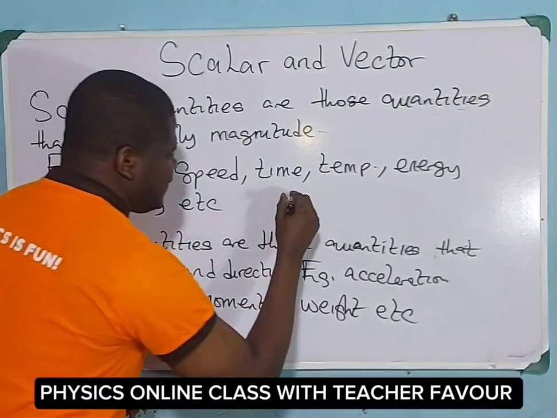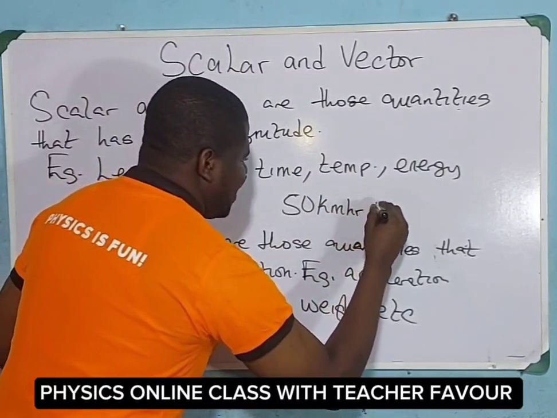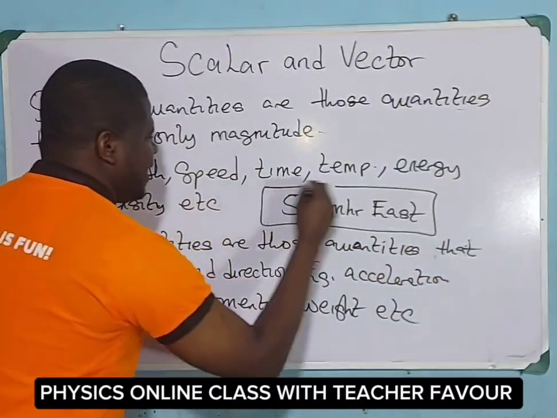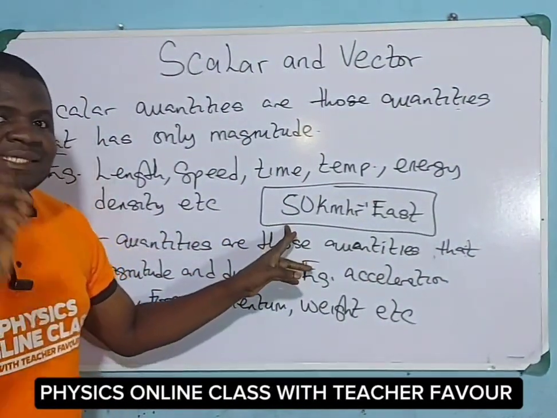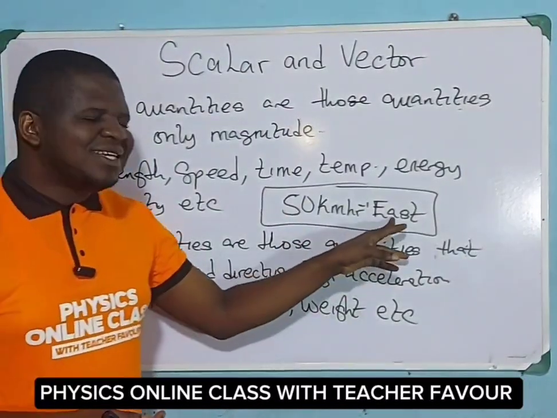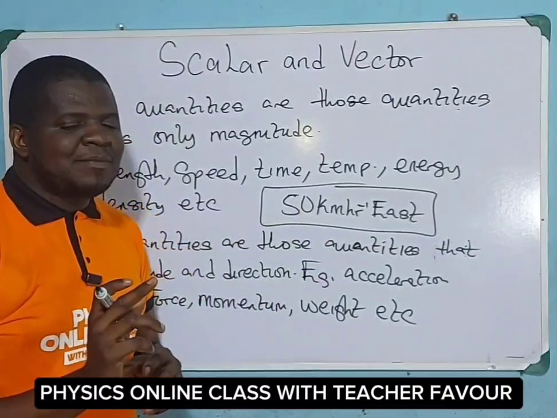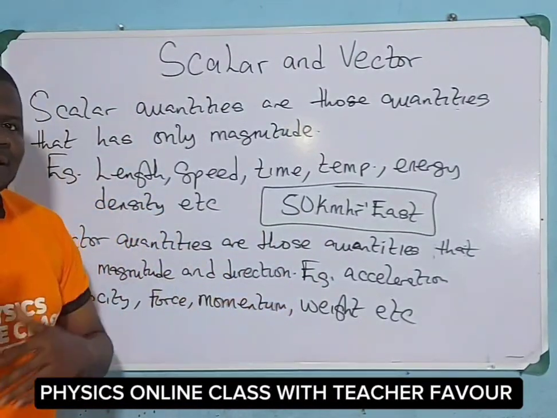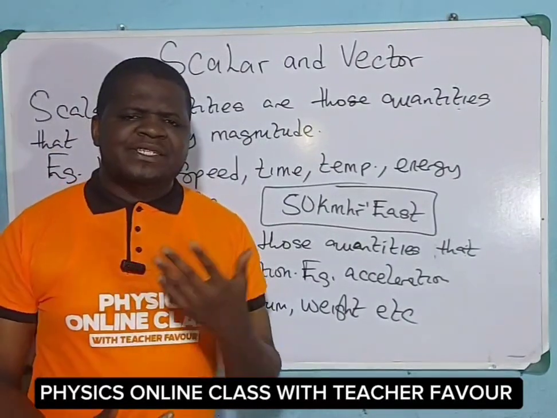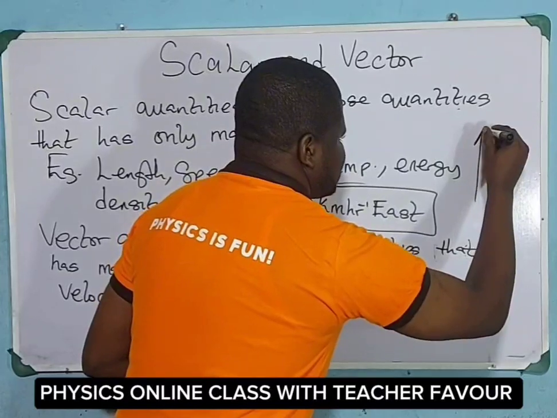Let's assume we have 50 kilometers per hour east. If we have this value, 50 stands in as the magnitude, kilometer per hour stands in as the unit, while east indicates the direction. So in vector quantity, we consider both what? Magnitude and direction. And vector representation. Vectors are represented with arrows.